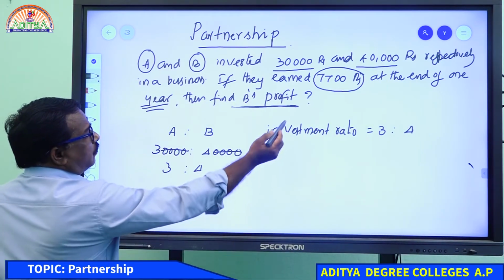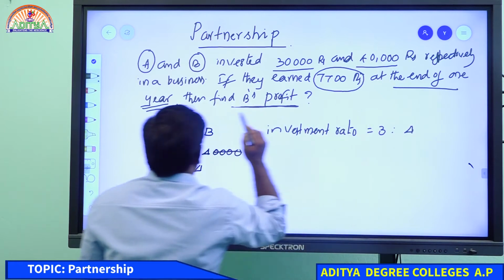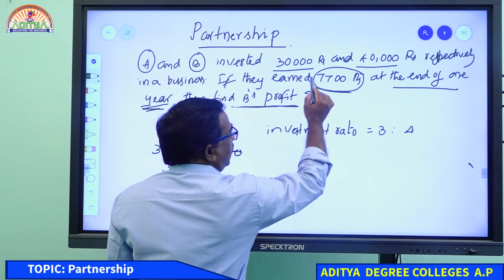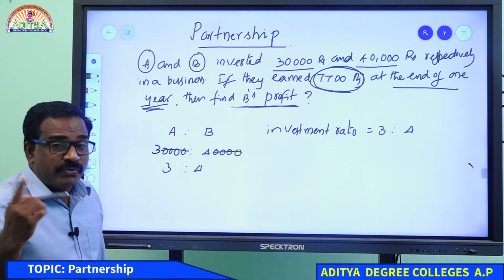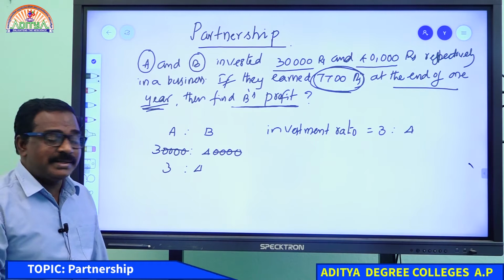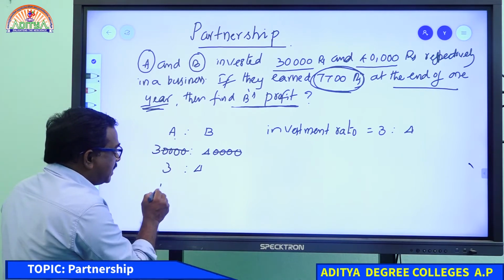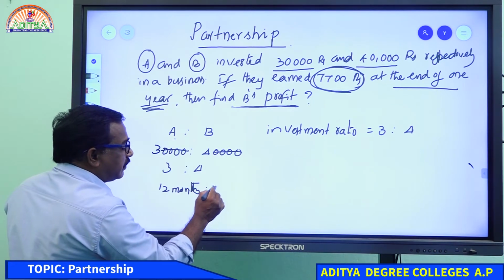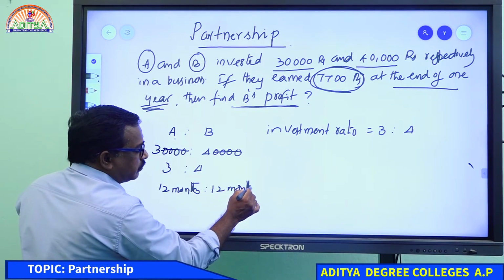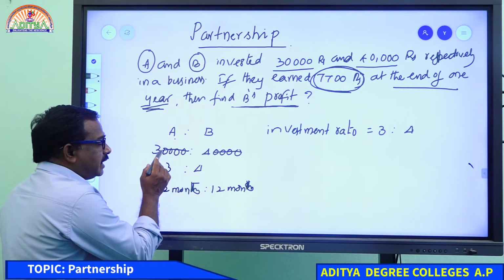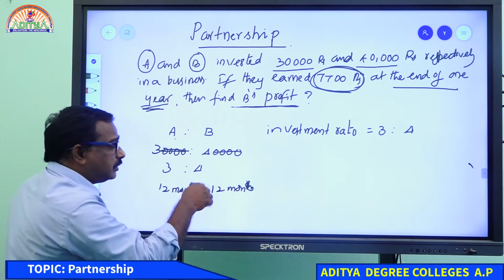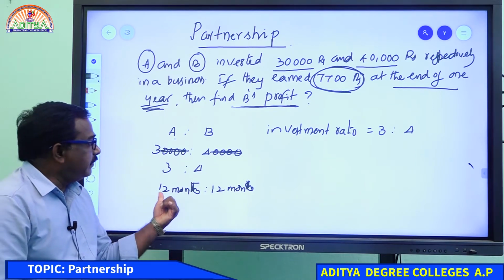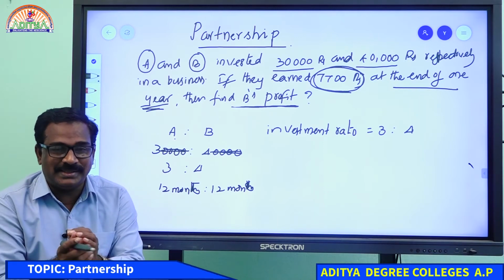At the end of 1 year, they shared the profit. The profit got is 7,700 rupees. It means this fellow did the business for 12 months, and this fellow also did the business for 12 months, 1 year. So the time period between the two members is equal, the same.